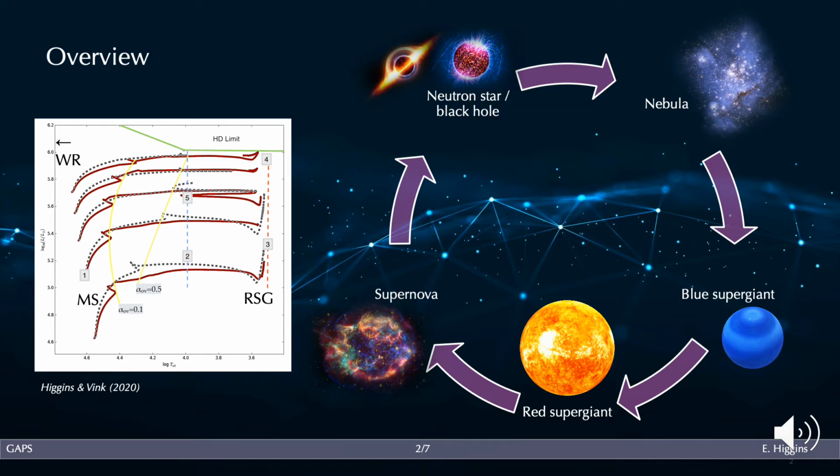But on the left hand side here we can see an HR diagram with evolutionary tracks of 20 to 60 solar mass stars with a theoretical Humphreys-Davidson limit shown in green, where stars stop evolving redwards and instead evolve bluewards as a Wolf-Rayet star. And the relative positions of these different evolutionary stages are sensitive to the metallicity, internal mixing